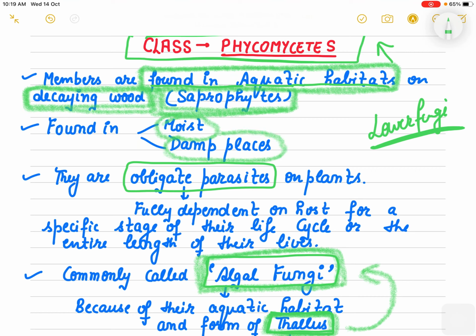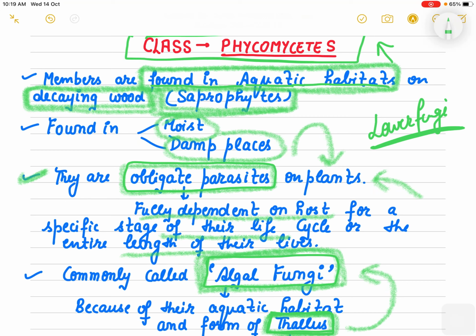Another feature is that they are obligate parasites on plants. Obligate parasites are those which are fully dependent on their host, either for a specific stage of their life cycle or for their entire life.